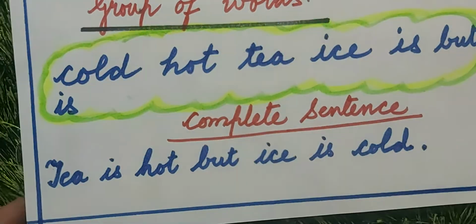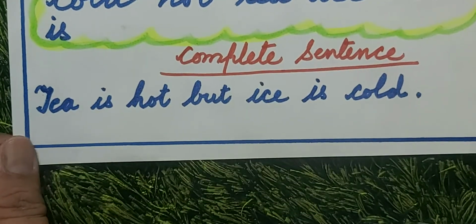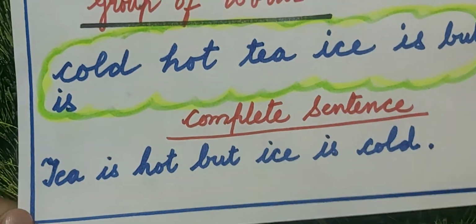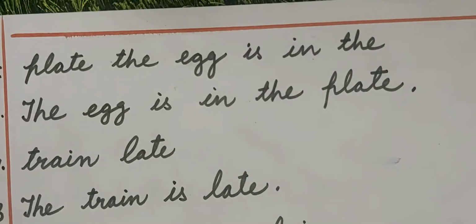And there are some groups of words which we arrange in a proper order to make a complete sentence. So there are two types of groups of words. Okay, children. So let's do some more practice with this.